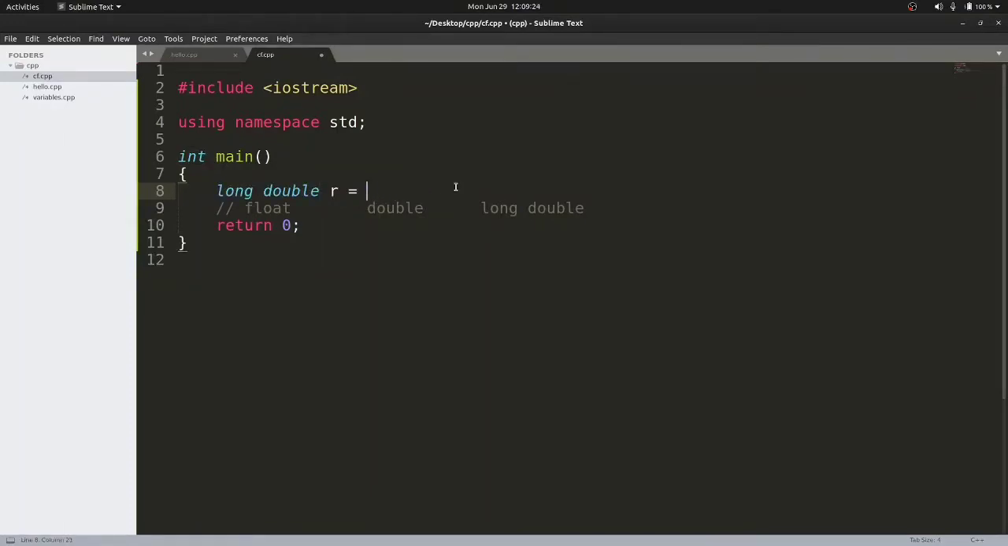Now let me initialize the value of this radius with 0, because I will be taking the user input, and then after calculating the circumference, we need to store that value in a variable. Let's call it circumference, cf. This is just the short representation of circumference. So let's initialize this variable with 0 as well.